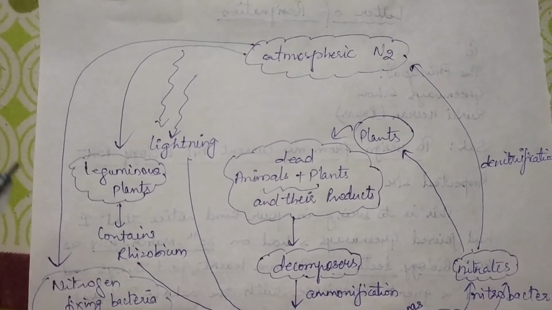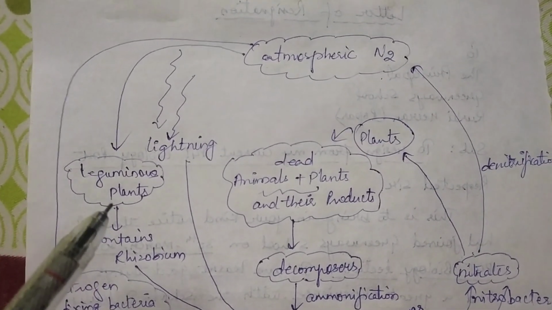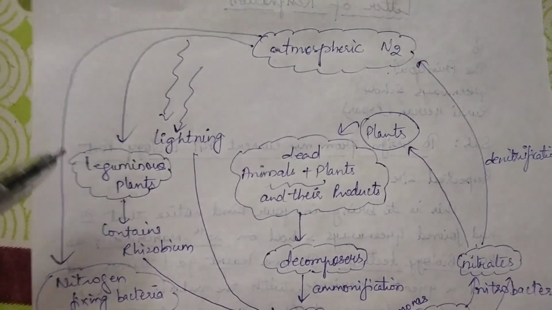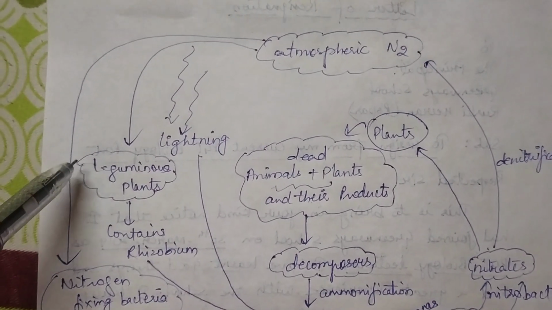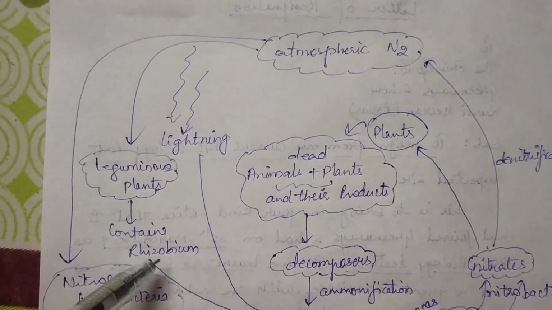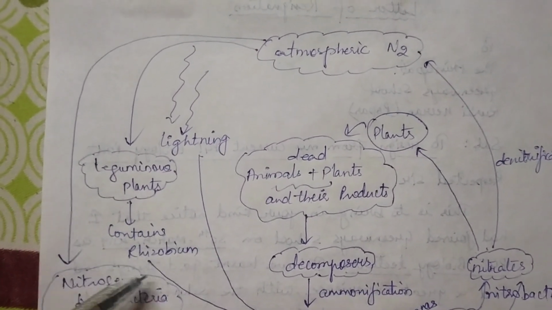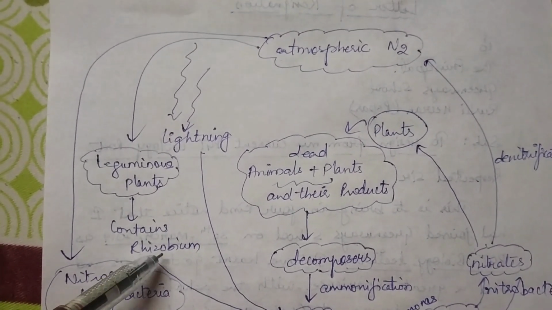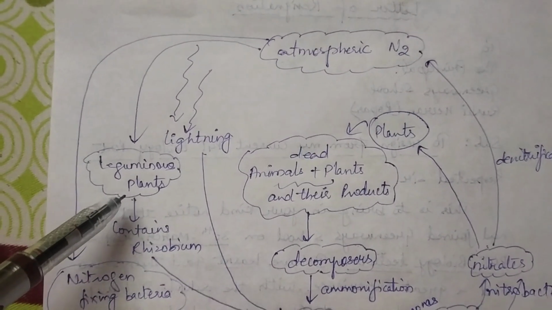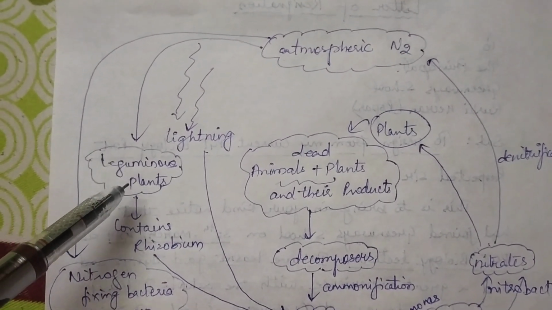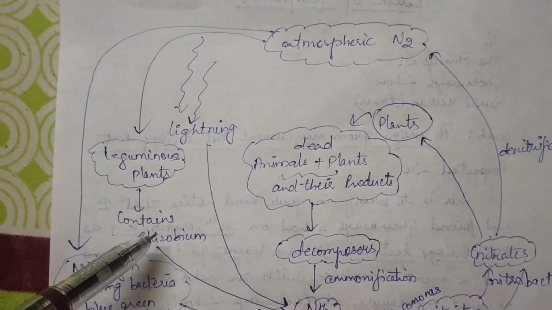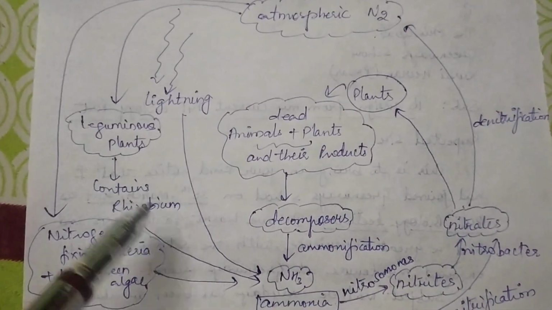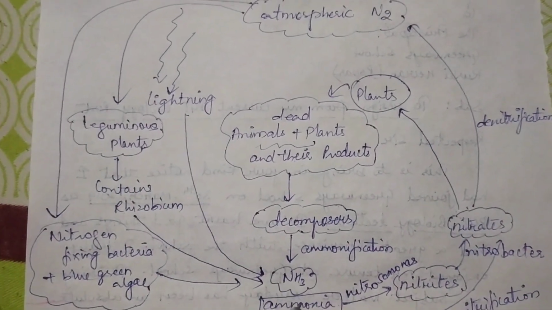Okay, so this atmospheric nitrogen is taken up by the leguminous plants. First we'll talk about the leguminous plants. These leguminous plants have the capability to absorb nitrogen, and this is done by the rhizobium bacteria which is already present in the soil. This forms the root nodules here on the leguminous plants and helps in fixing the nitrogen. So this converts into ammonia.